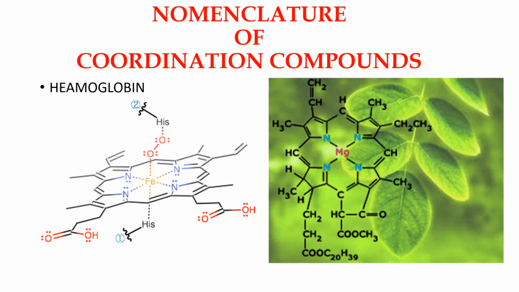In the second part, we move to nomenclature of coordination compounds. To name a coordination compound, IUPAC has set certain rules. Using these rules, we could name a coordination compound. A set of rules are framed by IUPAC for systematically naming the coordination compounds. So, we move to nomenclature of coordination compounds, or naming of coordination compounds.